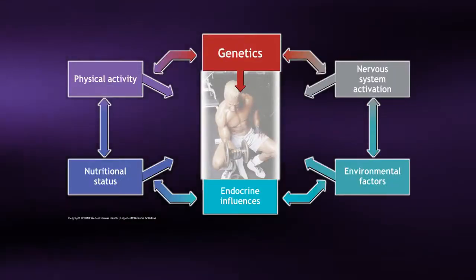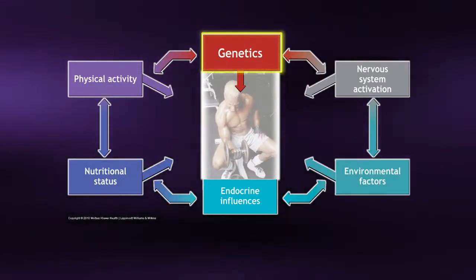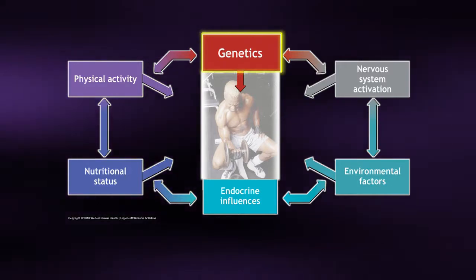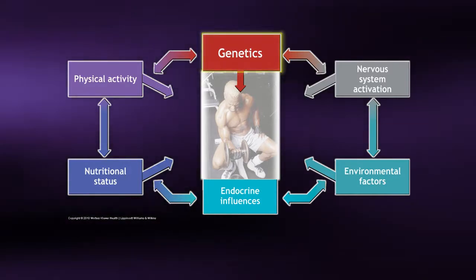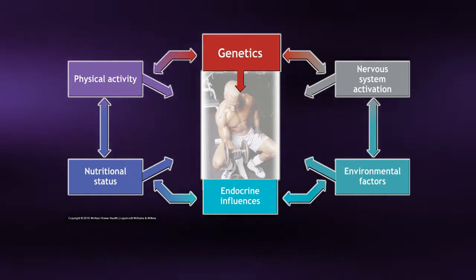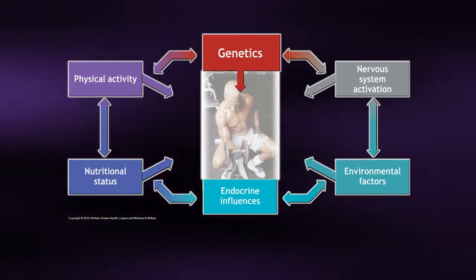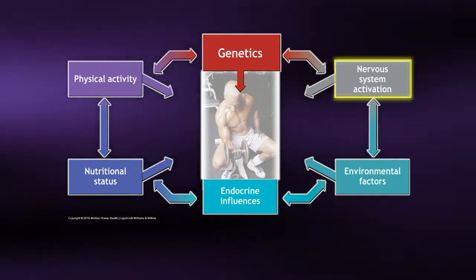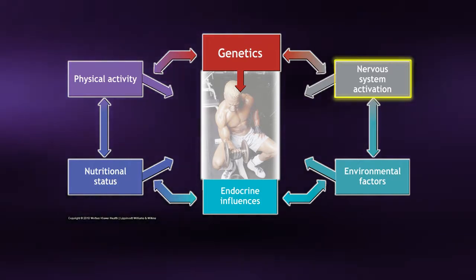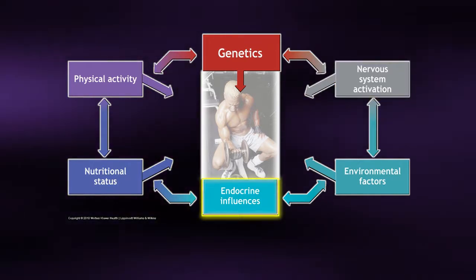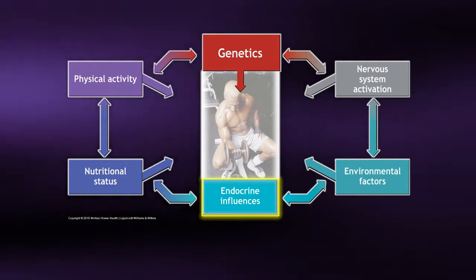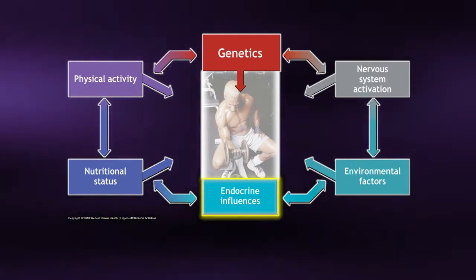As discussed, one's genetic makeup plays an important role when considering the overall adaptations to strength training. Other factors can influence the extent or degree of these training adaptations. We have already discussed the nervous system or the neural factors. Key hormones such as testosterone and growth hormone play a vital role.